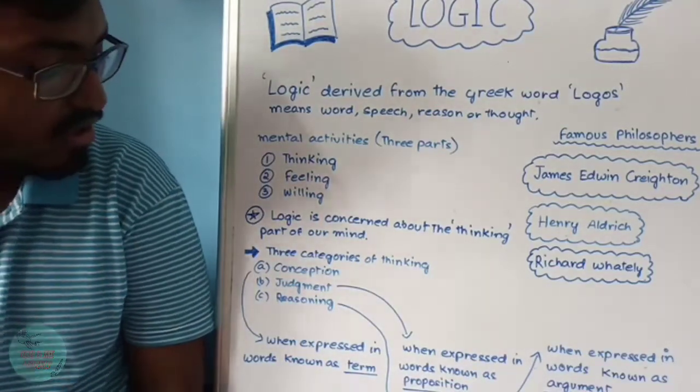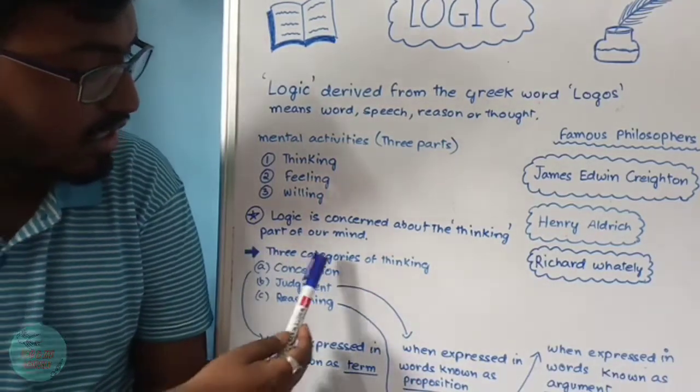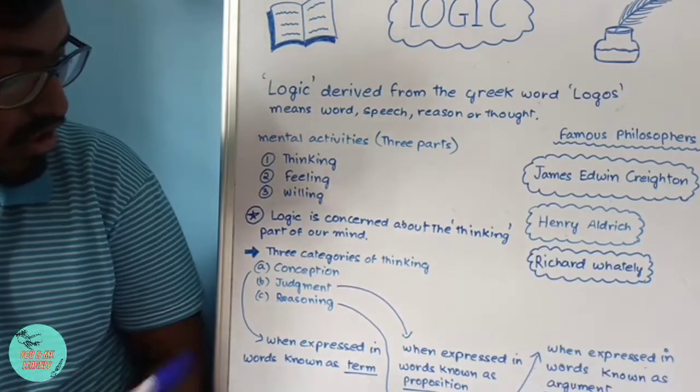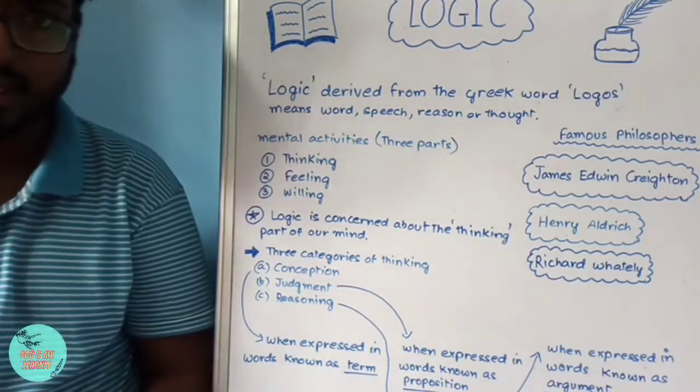Now, within the thinking part, there are three categories of thinking. What are the three categories? Point-wise we will discuss: conception, judgment, and reasoning.